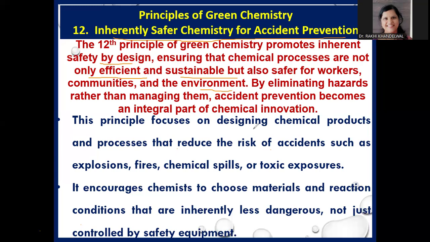This principle focuses on designing chemical products and processes that reduce the risk of accidents such as explosions, fire, chemical spills, or toxic exposures. Basically, it encourages chemists to choose materials and reaction conditions that are inherently less dangerous, not just controlled by safety equipment. So basically, this principle focuses on the use of safer chemicals and safe chemical processes, reactions, or techniques.